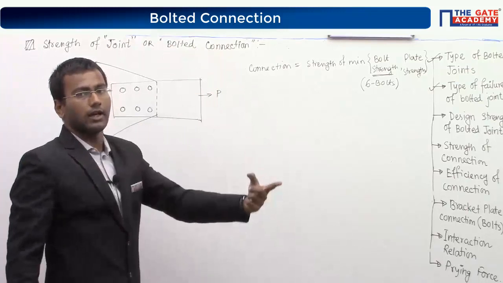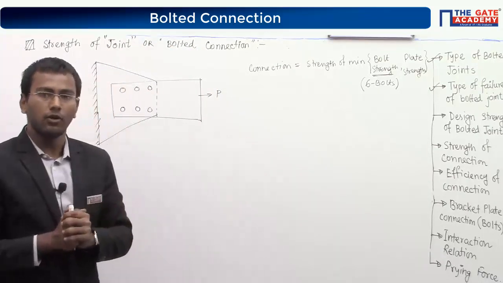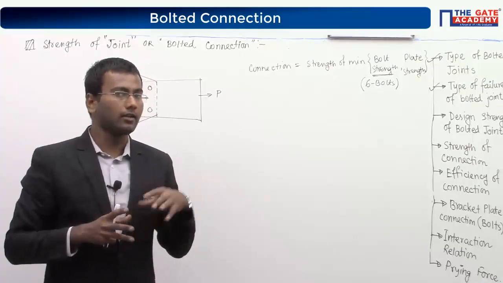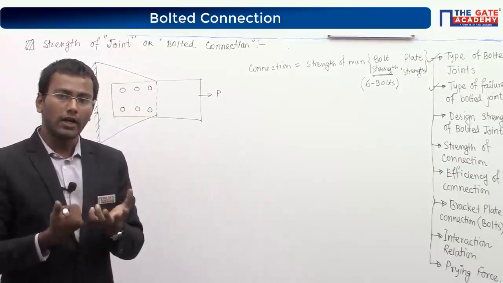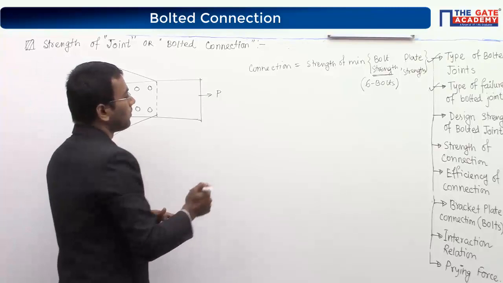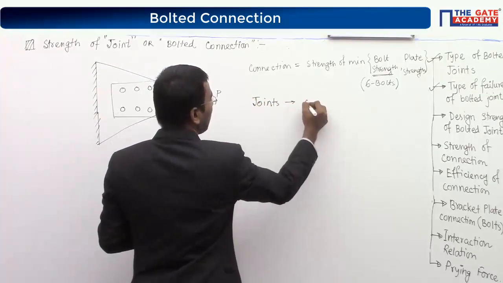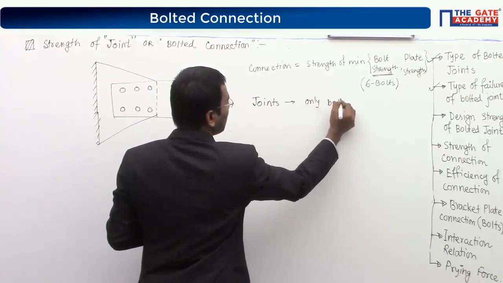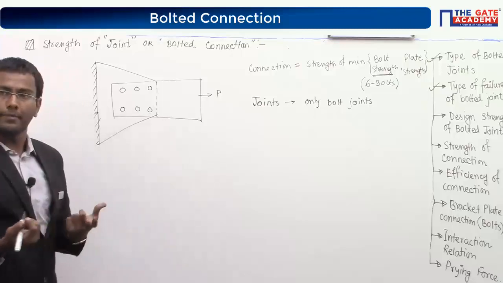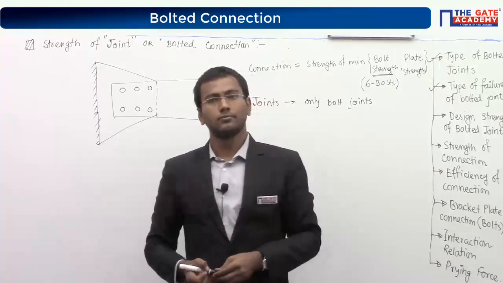Now if it is asked what is the strength of the joint, please be careful. What is the meaning of the joint? Think again by looking at the figure. Joint means I will consider only the bolt joints. So whenever it is told strength of the joint, I will take only the bolt values.